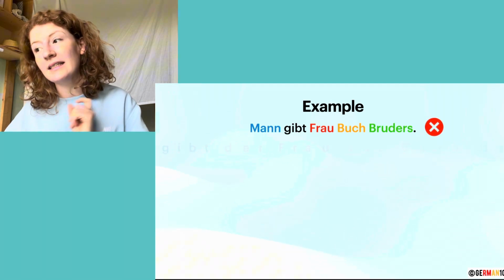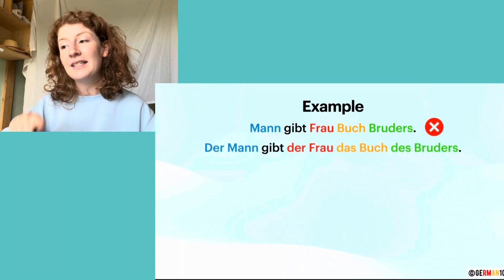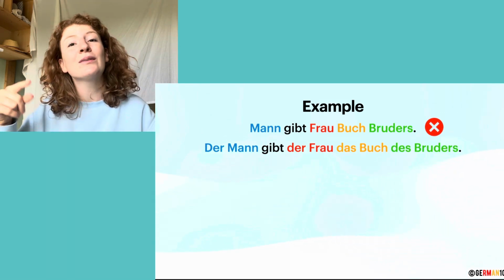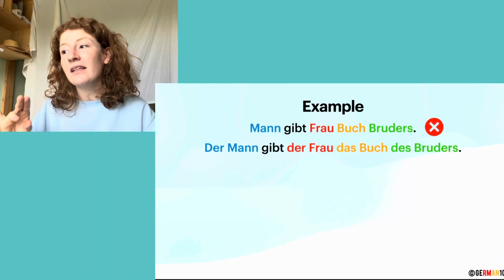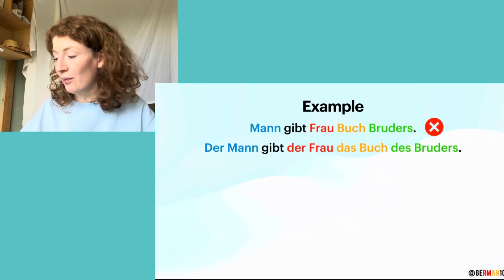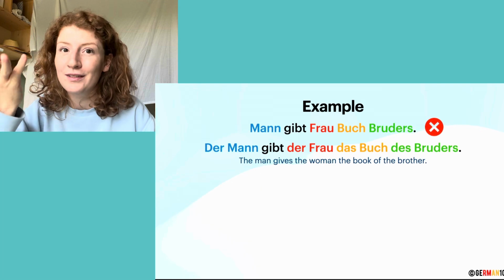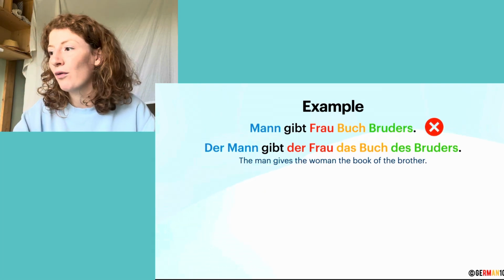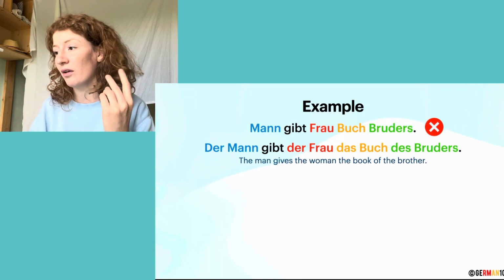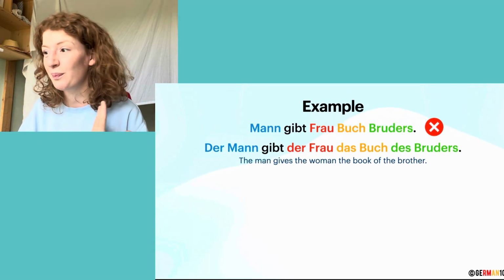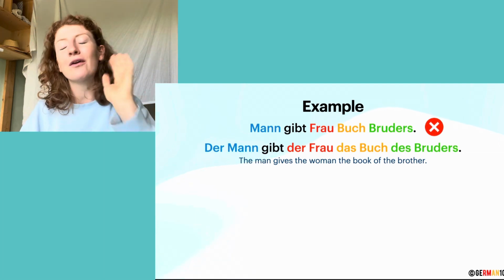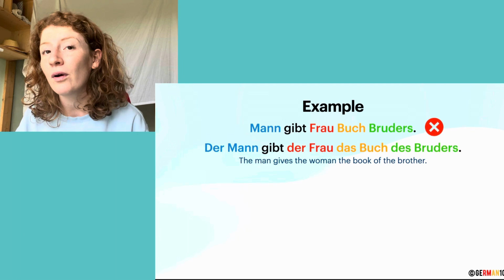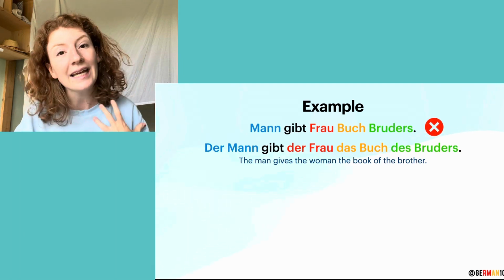Let's look at this sentence with the article. Der Mann gibt der Frau das Buch des Bruders. So, the man gives the woman the book of the brother. I know this might look really confusing to you. Why are all these articles different? What the hell is des? And you thought that Frau is feminine, so it should be die Frau and not der Frau. But we are going to look at that in close detail in a second, because like I said before, articles change depending on which case they're in, right?